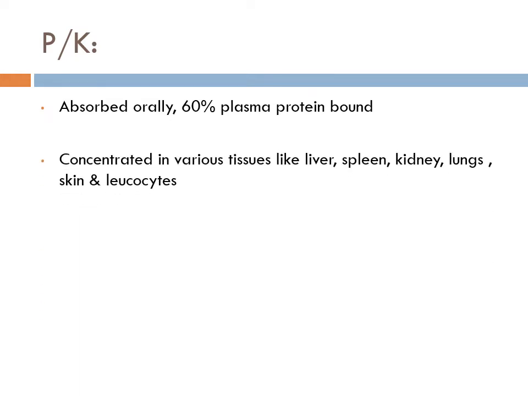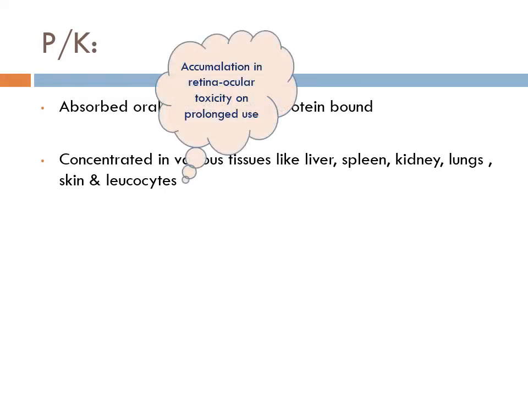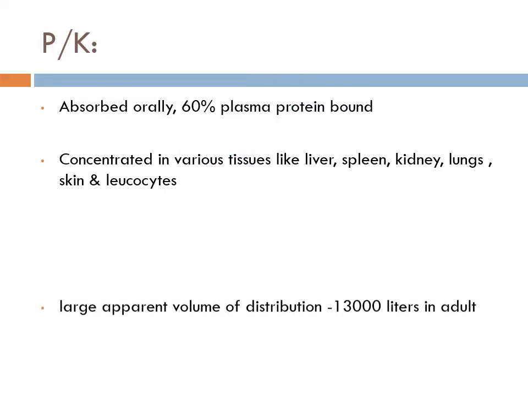Chloroquine's pharmacokinetics: it is well absorbed orally. 60% of the drug is plasma protein bound. It has affinity for melanin and nuclear chromatin. It is concentrated in various tissues like liver, spleen, kidney, lungs, skin and leukocytes. Because of its tendency to get accumulated in the retina, it can cause ocular toxicity on prolonged use.